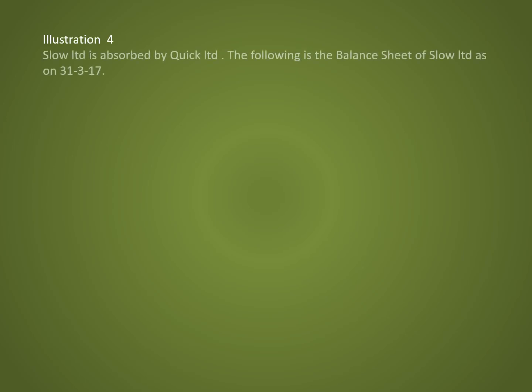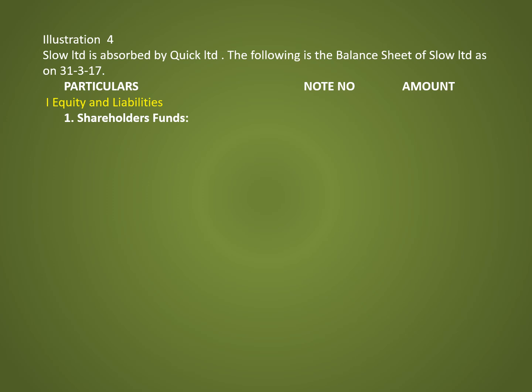Let us take up one more illustration. In this illustration, Slow Limited is absorbed by Quick Limited. The following is the balance sheet of Slow Limited as on 31st March 2017. The first heading is Equity and Liabilities. Below that, Shareholders Fund. Under that, Share Capital amount is 3 lakh. The next one is Reserves and Surplus, amount is 50,000.